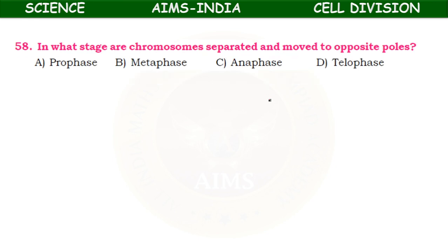Next, in what stage the chromosomes separated and moved to opposite poles? Separated and moved to opposite poles. Start moving is anaphase, and separated and moved to opposite poles means telophase. Here prophase, metaphase, anaphase and telophase are given. So it is the telophase.